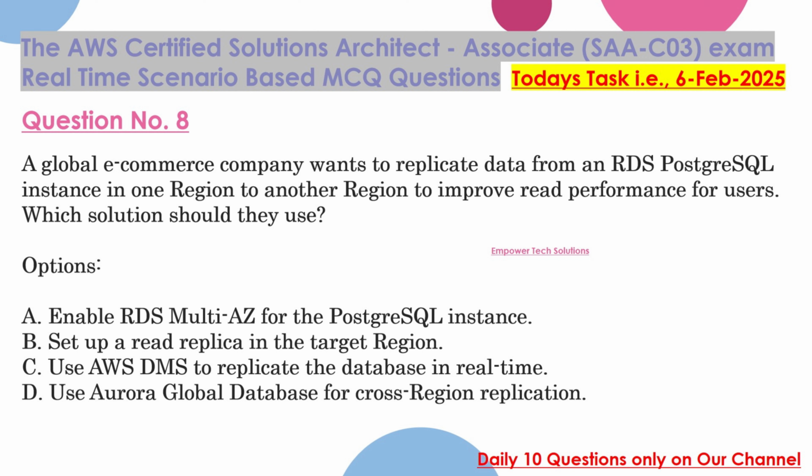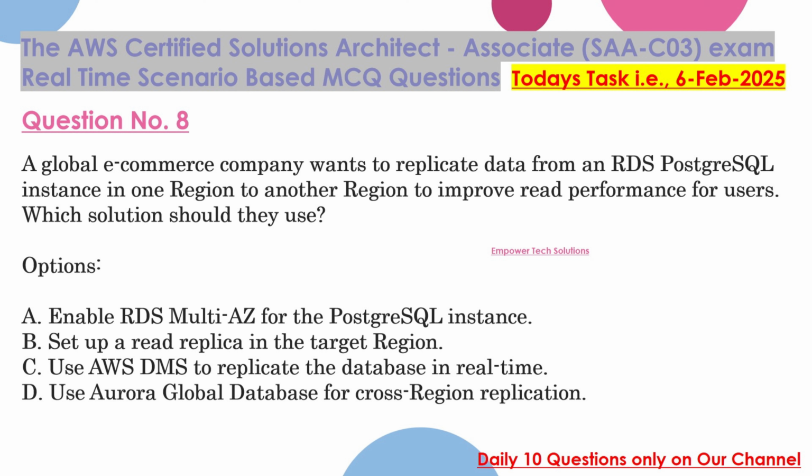Question 8. A global e-commerce company wants to replicate data from an RDS PostgreSQL instance in one region to another region to improve read performance for users. Which solution should they use? Options: A. Enable RDS multi-AZ for the PostgreSQL instance. B. Set up a read replica in the target region.